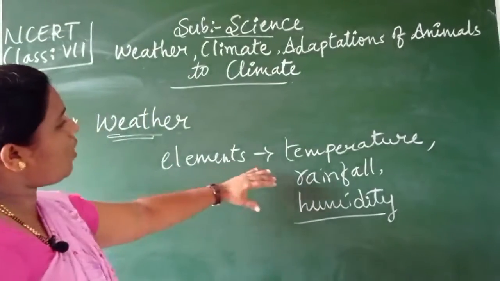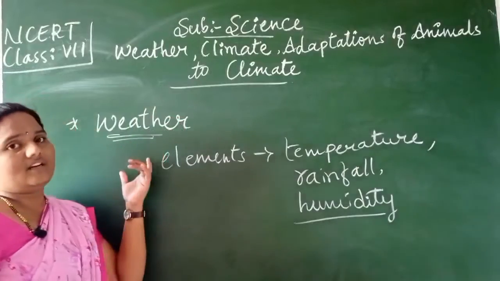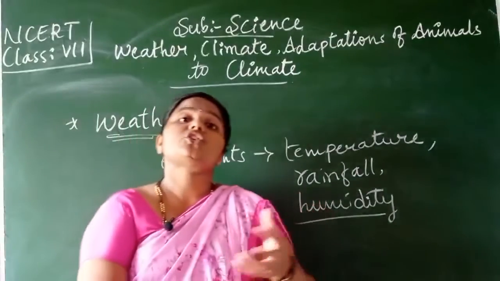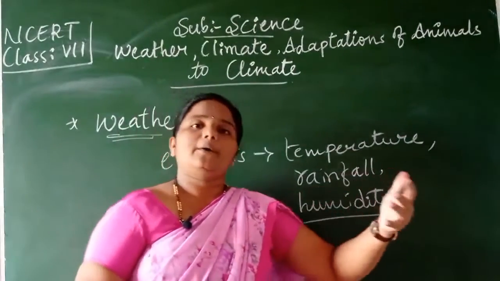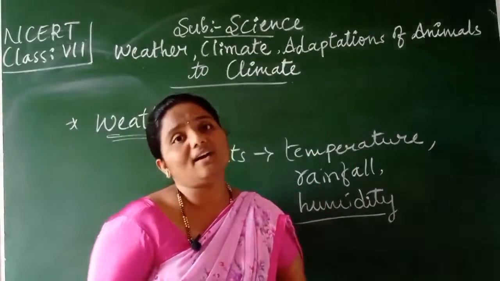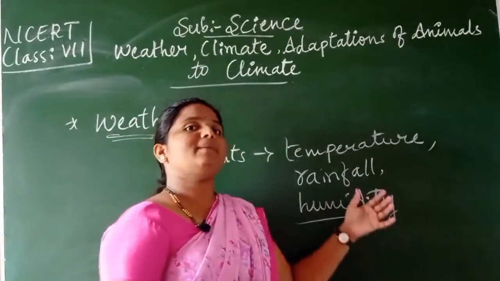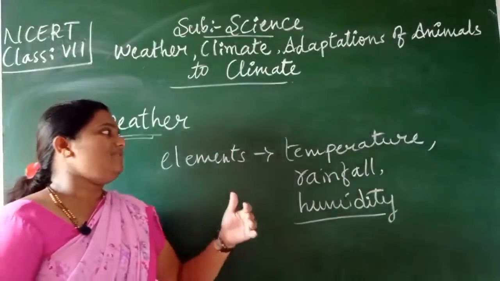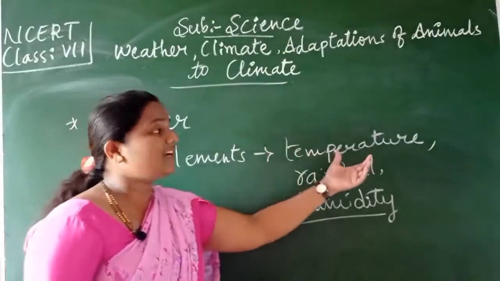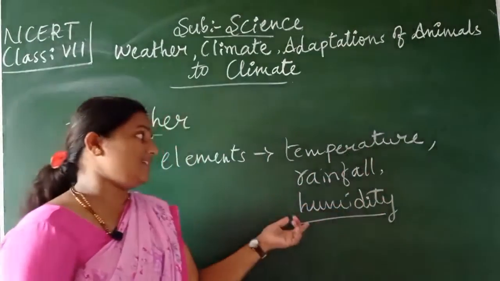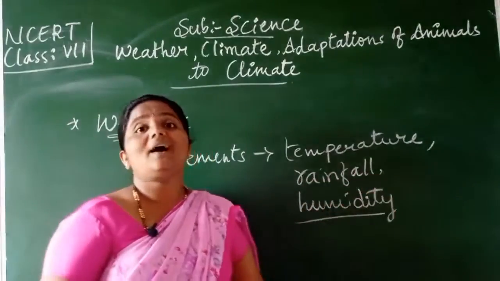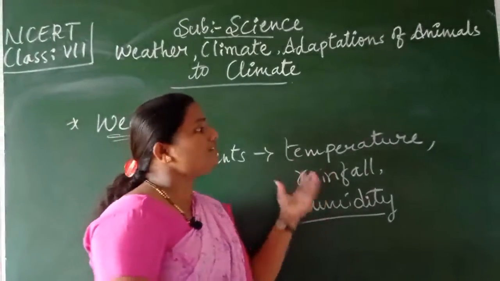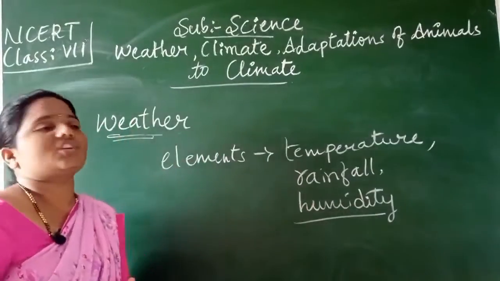So all these elements are included in the weather, and such a report or information will be given by the meteorological department, children, which is run by the government. Here the meteorological department people update the information for every 24 hours. They will give information about what the temperature would be for the next 24 hours, what the rainfall would be, and what the humidity of tomorrow would be. All such reports or information will be given by the meteorological department.